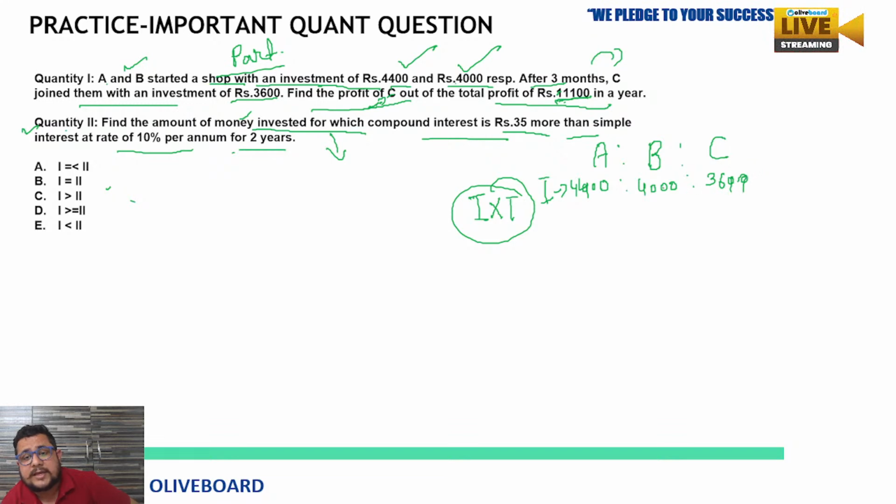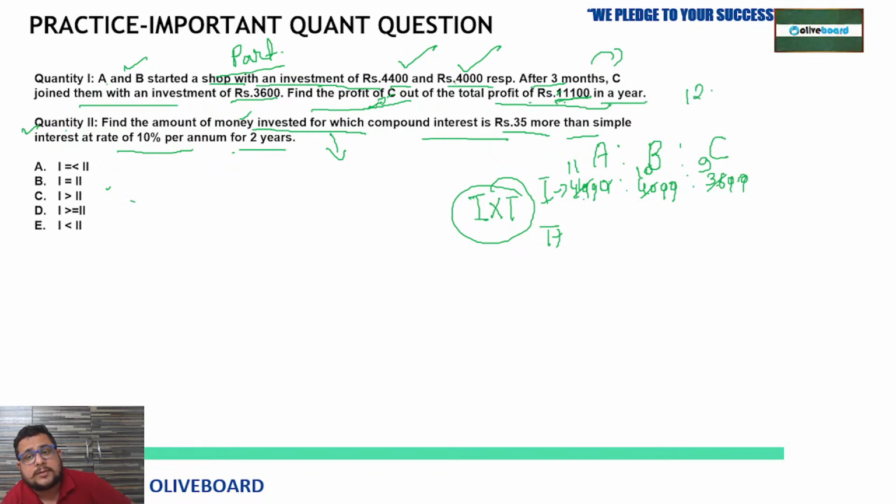So now we can take out the investment ratio also from here. 0 to 0 cancel. Now 44, 40 and 36. All are divisible by 4, or not? Yes, it is completely divisible by 4. So 4 11s are 44, 4 10s are 40, 4 9s are 36. So 11:10:9 is the ratio of investment. Now time: after 3 months C joined the business with an investment of 3,600, and now they are talking about the total profit in a year.